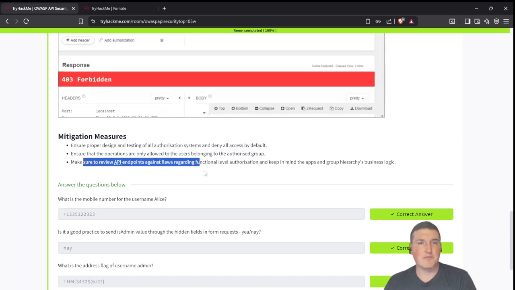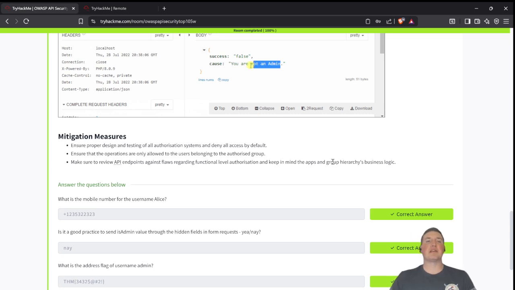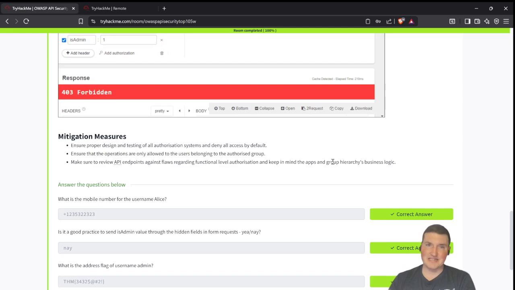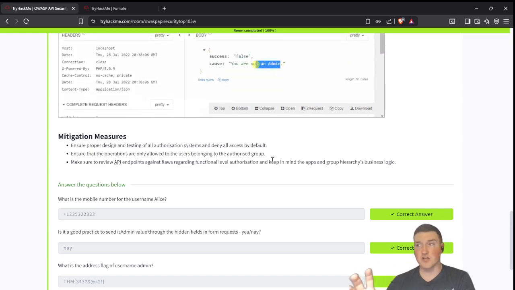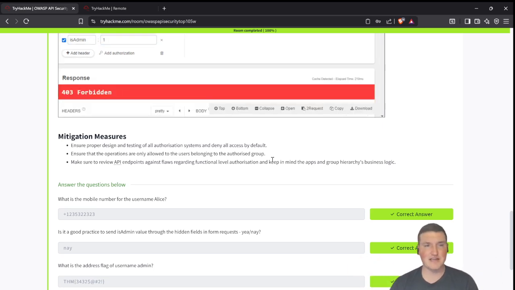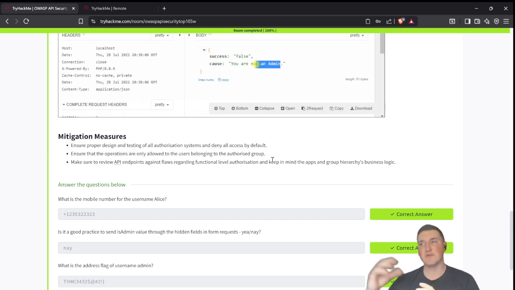Make sure to review API endpoints against flaws regarding, yep. So this is a big thing. A lot of people test their endpoints, but they only test them programmatically or with scanners or something, right? Make sure you're manually testing and getting pen tests done to ensure that they are secure because you might be too close to it. What I mean by that is if you develop the app, it's going to be really hard for you to come in and go, I see the flaw, because you're going to be like, there's no flaws in this thing. I built this thing. You don't want to be too close to it. Have someone else do it. Trust me, you'll find so many more things.